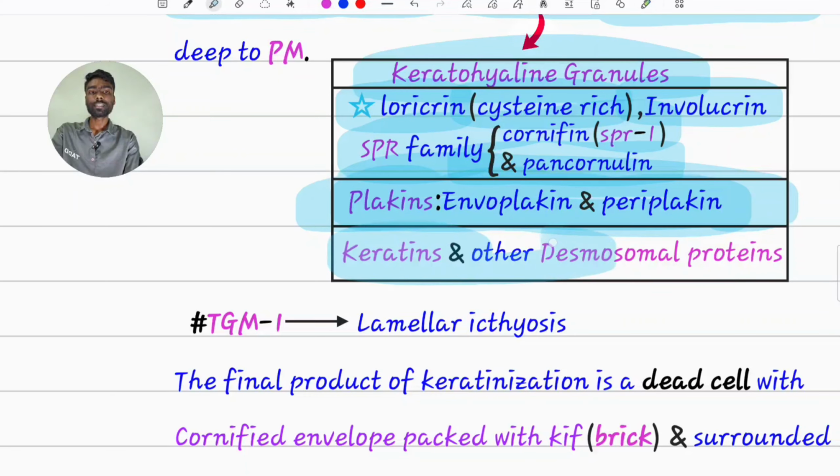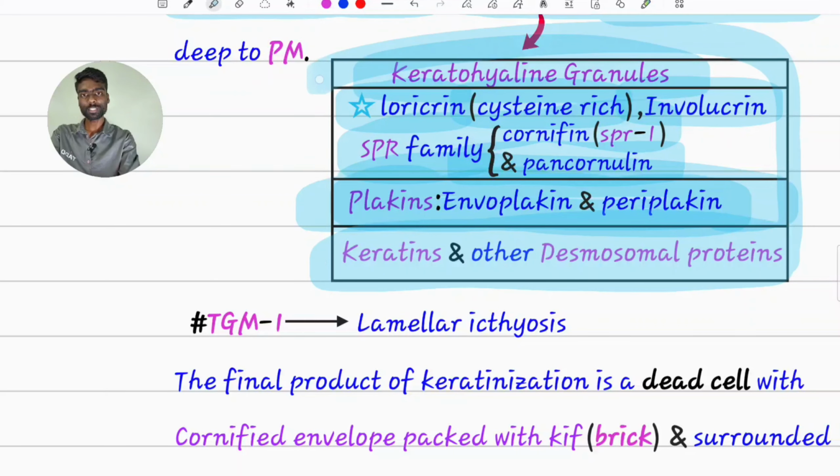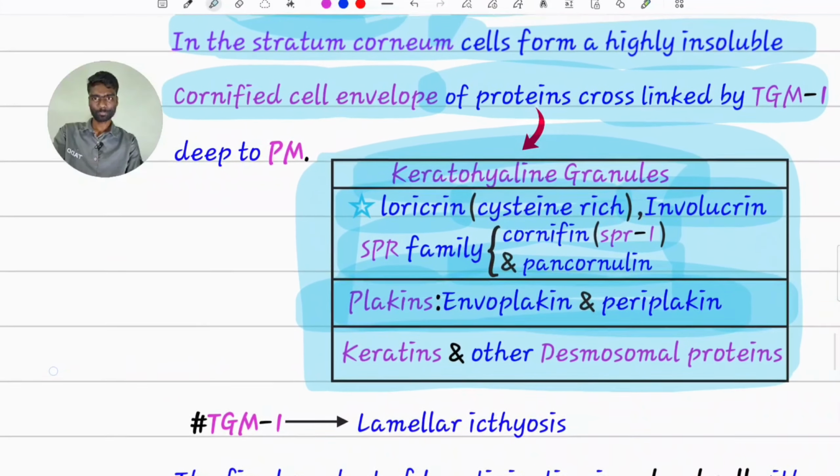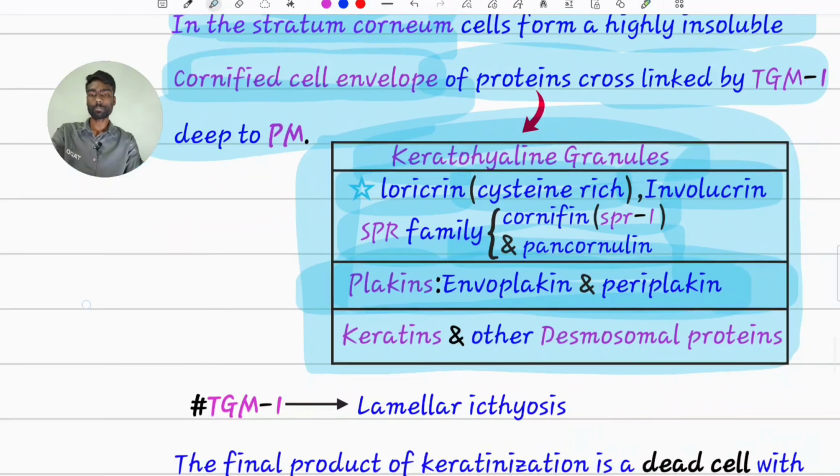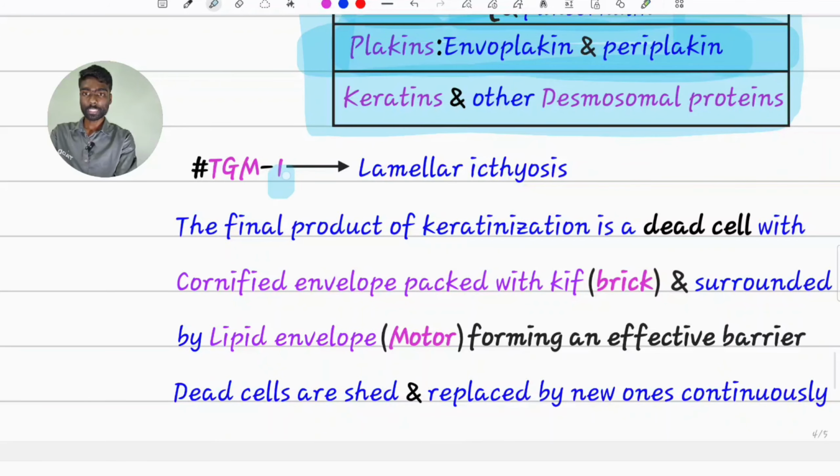And keratins, and the remaining desmosomal proteins also. All these proteins are cross-linked by transglutaminase, forming a solid rock-like envelope, the cornified cell envelope, which will be present deep to the plasma membrane. If there is defective transglutaminase 1, it leads to lamellar ichthyosis.